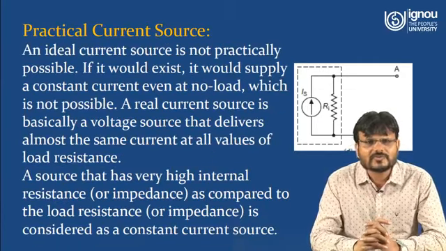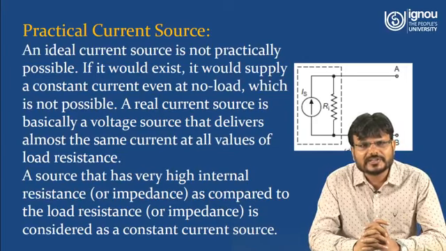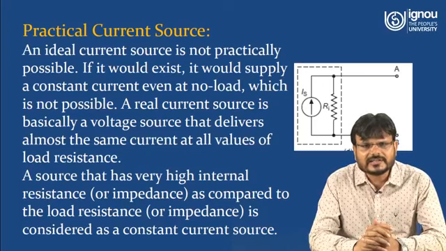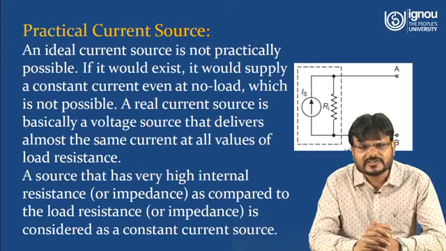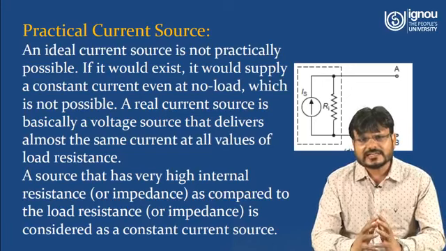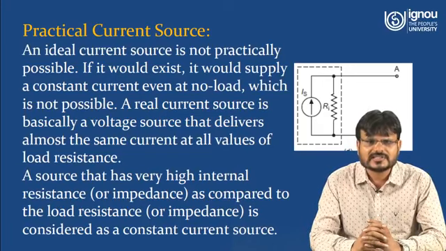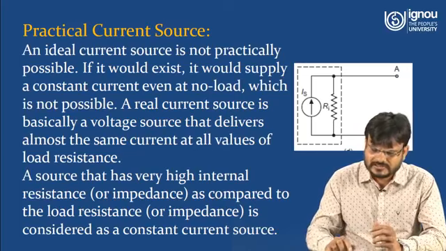Now we have to understand what is a practical current source. An ideal current source is not practically possible. It would supply a constant current even at no load, which is not possible. A real current source is basically a voltage source that delivers almost the same current at all values of the load resistance. A source that has very high internal resistance as compared to the load resistance is considered as a constant current source.